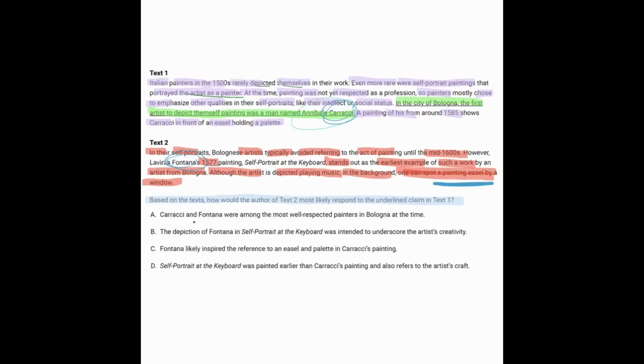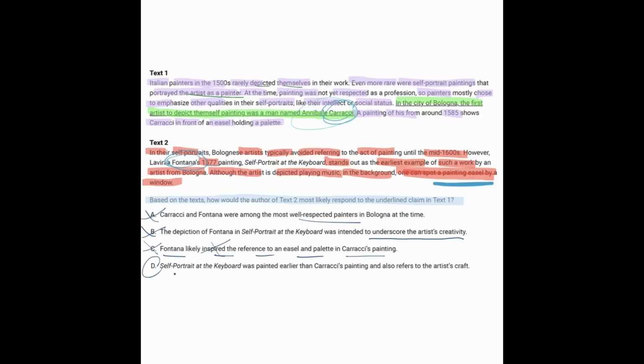So let's look at A. Carracci and Fontana were among the well-respected painters. It wasn't about their respect level. B. The depiction of Fontana in self-portrait at the keyboard was intended to underscore the artist's creativity. It was just simply the idea that it was a different painting that depicted the painter actually in the act of painting. And C. Fontana inspired the reference to an easel and palette. It wasn't about one artist inspiring another artist to put that reference in there.